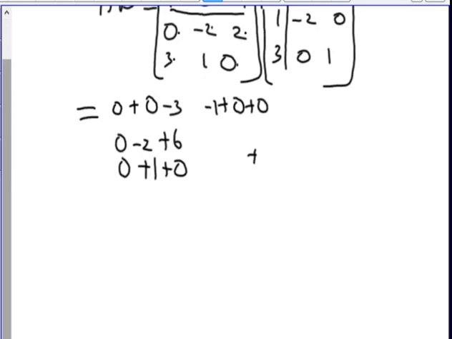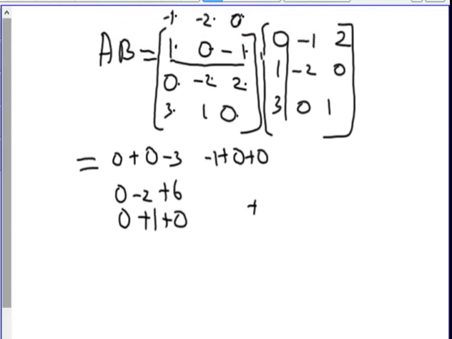Then we have 0. Minus 1 into 0 is 0, plus minus 1 into 0 is 0, plus minus 2 into minus 2 is plus 4, 0 into 2 is 0. Then with the third row, minus 1 into 3 is minus 3, minus 2 into 1 is minus 2, plus 0.